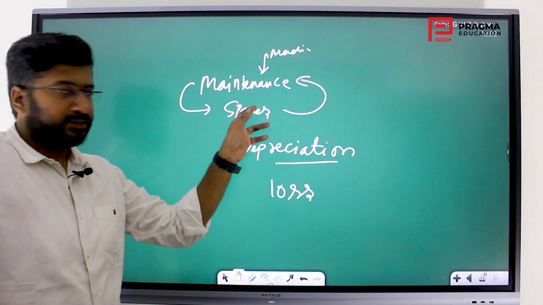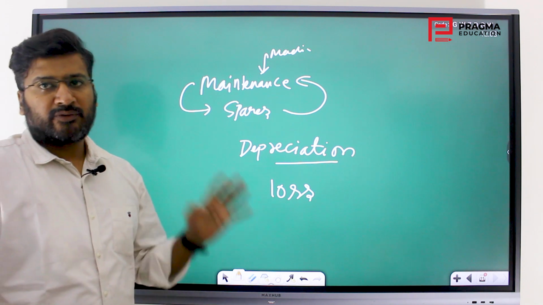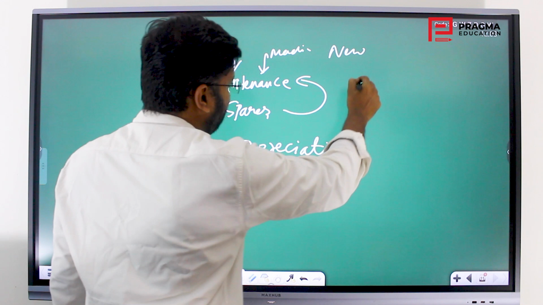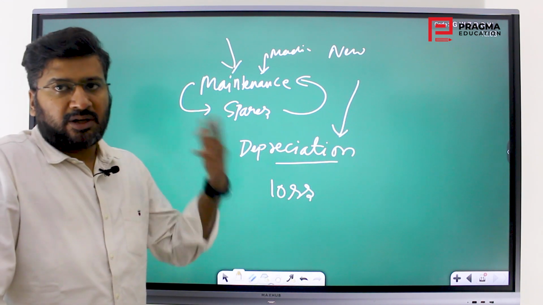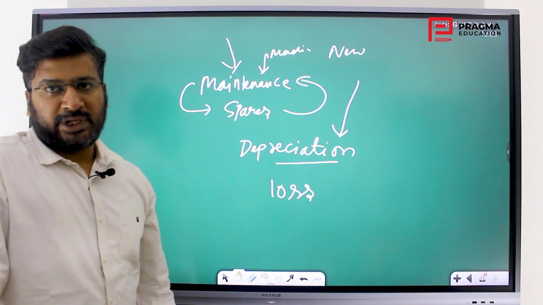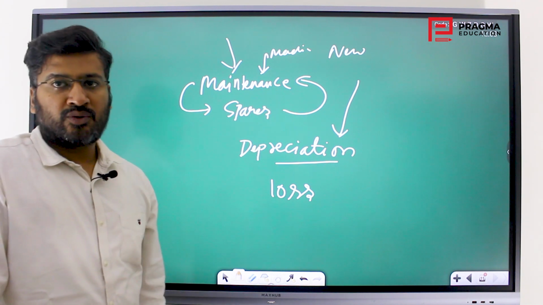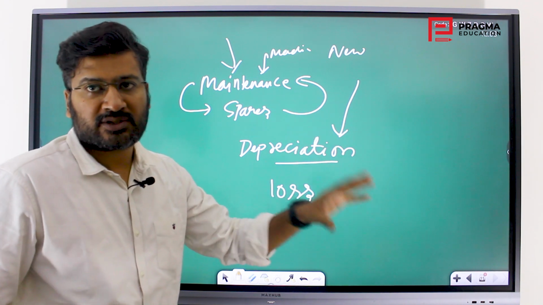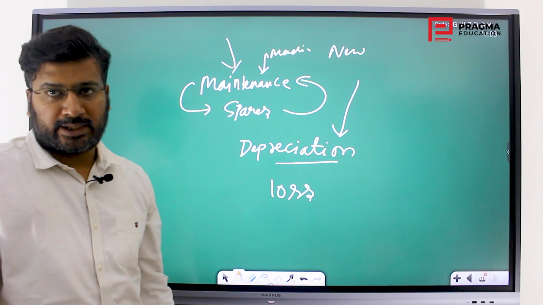So this machine produces spares. The same spares are used to maintain the machine, or a few years later the total machine is replaced with a new one. That will also come into depreciation, because it is the additional capital or additional cost going towards producing new primary goods or capital goods. The machinery that produces capital goods is capital machinery. What are capital goods? Capital goods are the ones which are used as raw materials to produce a diverse number of products in the market.